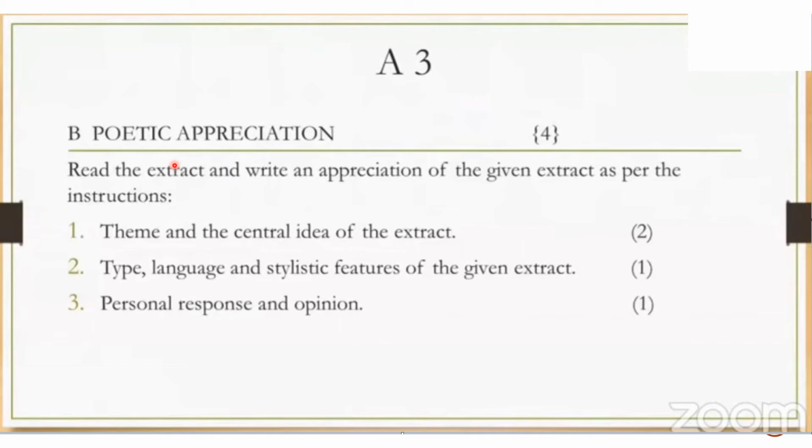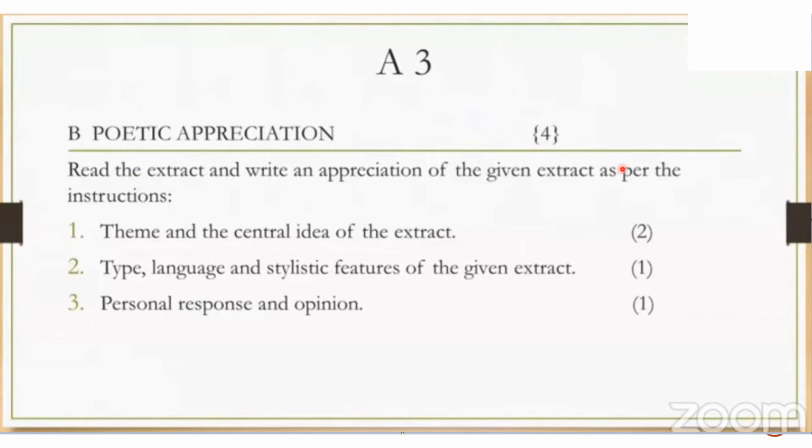So a given poem will be given to you, and based on that you will have to appreciate the poem based on what is the central idea of the poem, what type of language is used, what type of features are used, and how did you as a person enjoy reading the poem, and what is your opinion about the poem.